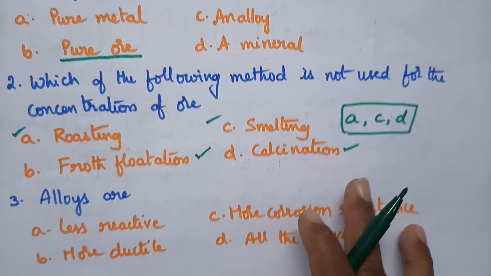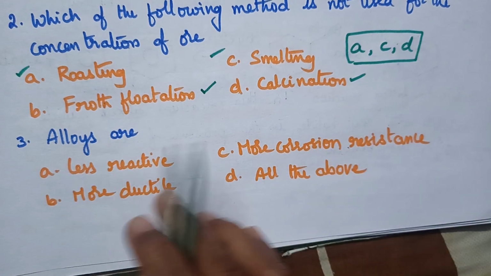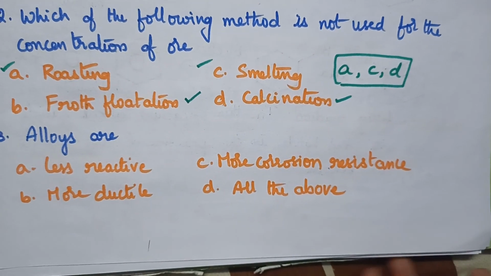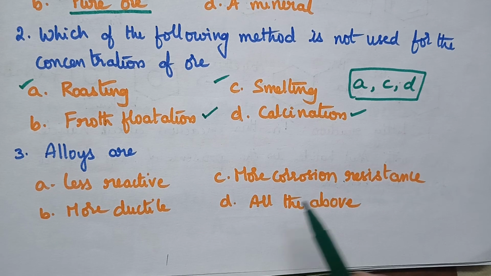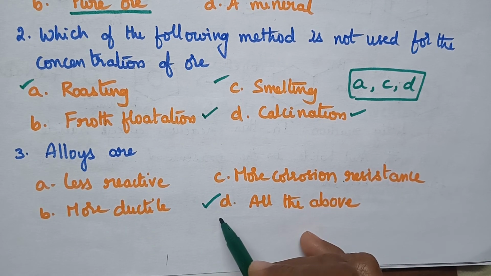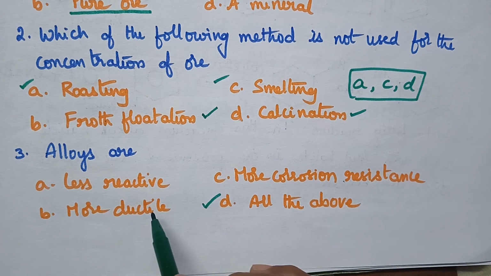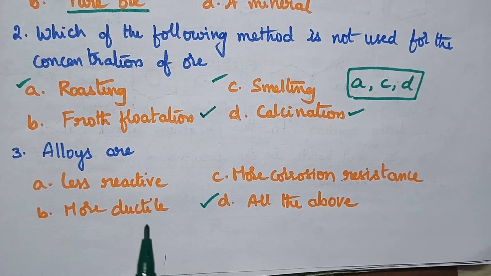Coming to the next question, alloys are. Especially alloys are less reactive, more ductile and they exhibit more corrosion resistance. So option D is the right answer. Alloys are less reactive, more ductile and more corrosion resistant.